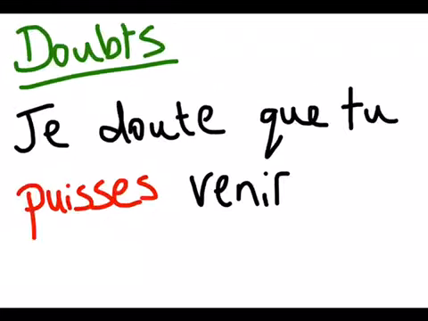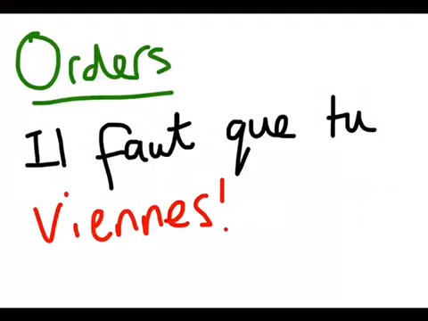Doubts tend to be the most clear-cut use of the subjunctive, because we say that it's used for when you're a little bit doubtful about situations, so doubts fall right into that. For example, "je doute que tu puisses venir". I doubt that you can come. Here, the red is the verb can, which would normally be "tu peux", but in the subjunctive it becomes "puisses". "Je doute que tu puisses venir." I doubt that you can come.